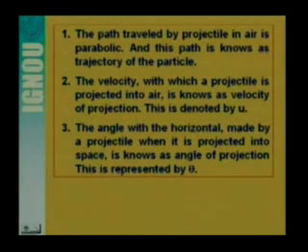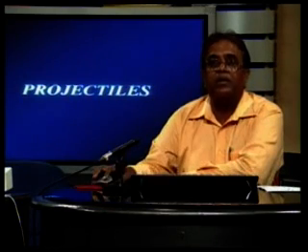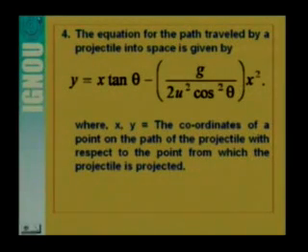So here you see that the path travelled by a projectile in air is parabolic, and this path is known as the trajectory of the particle. The velocity with which the projectile is projected into air is known as the velocity of projection. It is denoted by u. The angle with the horizontal made by the projectile when it is projected into space is known as the angle of projection, and this is represented by theta. And we have also got the expression for the parabolic path, that is y is equal to x tan theta minus g divided by 2 u square cos square theta x square, and this equation is the equation of a parabola.